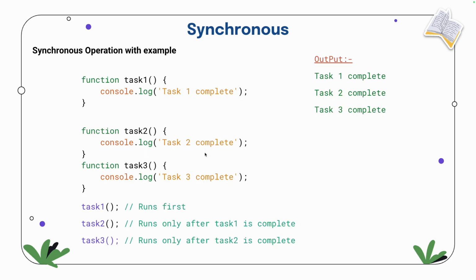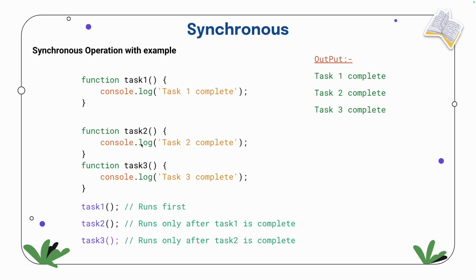Got it? So see, now this is synchronous: task 1, task 2, task 3. If you call first, it will always run first, then second, then third. It's not like task 2 or task 3 will run first, nothing like that. First only task 1 will run, then task 2 will run, then only task 3 will run, till it completes.